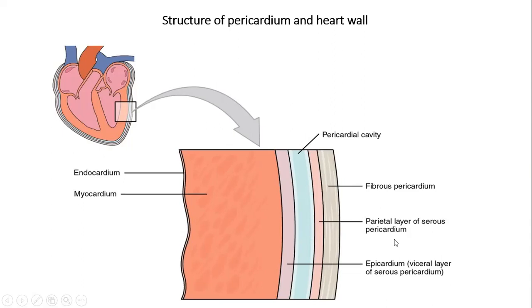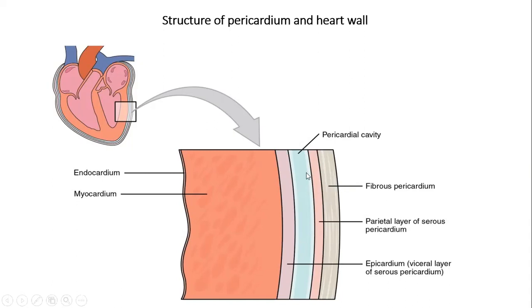The serous has again two layers, and in between there is a pericardial cavity. This layer secretes the serous fluid to maintain the movement of the heart.